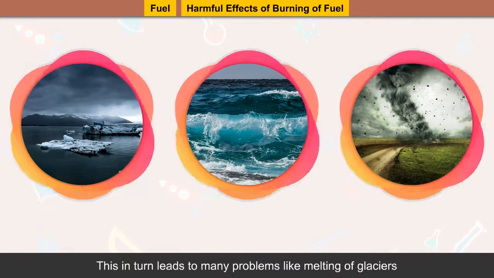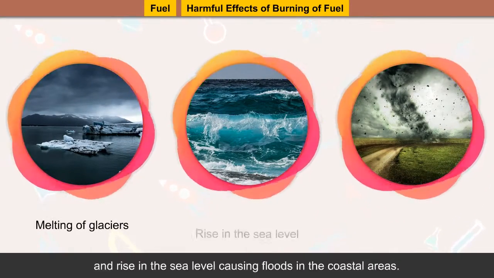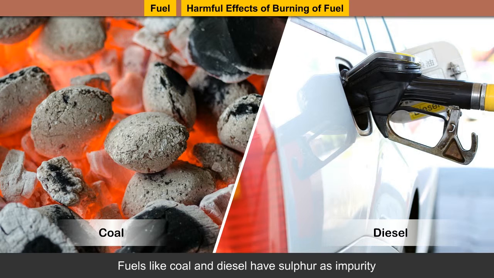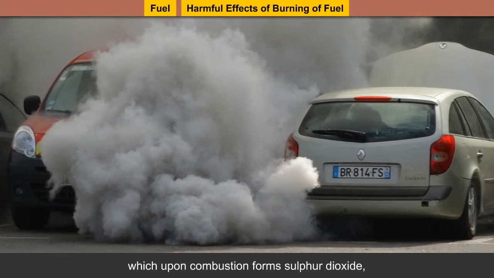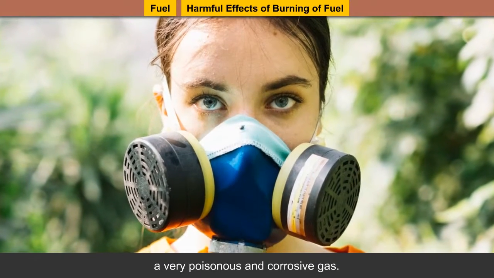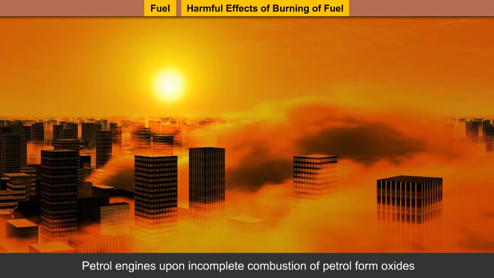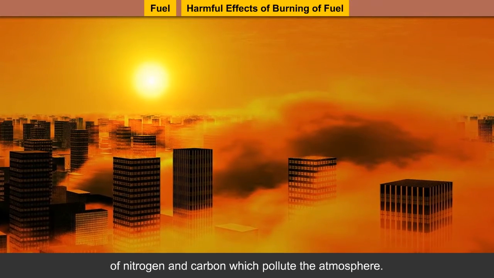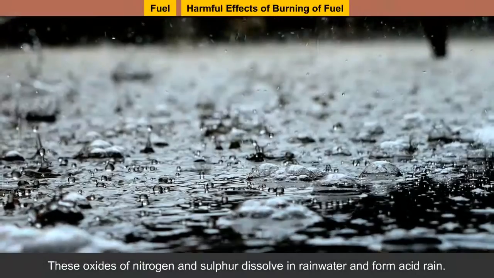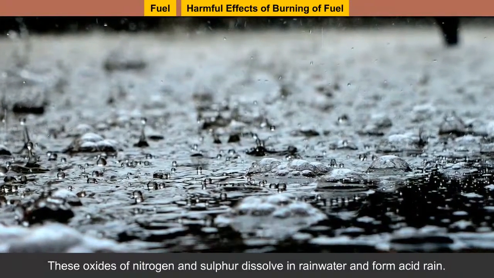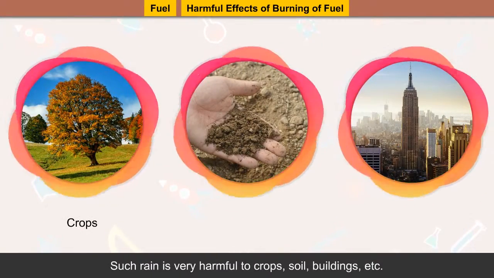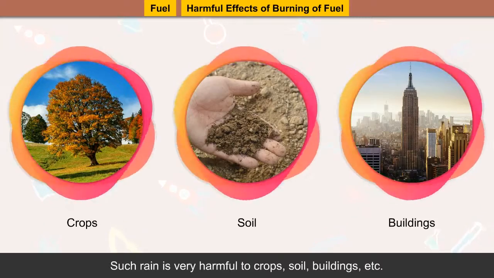This in turn leads to many problems like melting of glaciers and rise in the sea level, causing floods in the coastal areas. Fuels like coal and diesel have sulfur as impurity, which upon combustion forms sulfur dioxide, a very poisonous and corrosive gas. Petrol engines upon incomplete combustion of petrol form oxides of nitrogen and carbon which pollute the atmosphere. These oxides of nitrogen and sulfur dissolve in rainwater and form acid rain. Such rain is very harmful to crops, soils, buildings, etc.